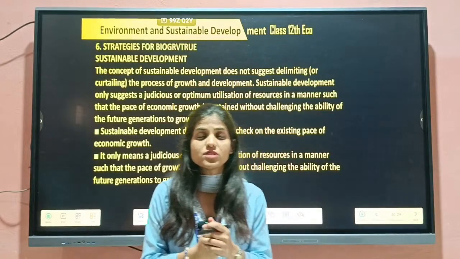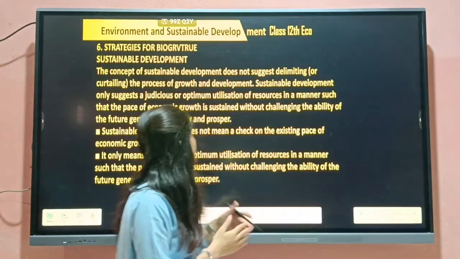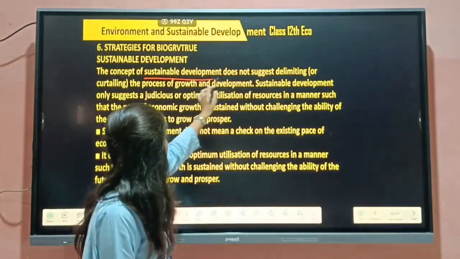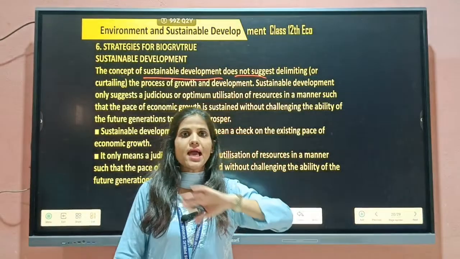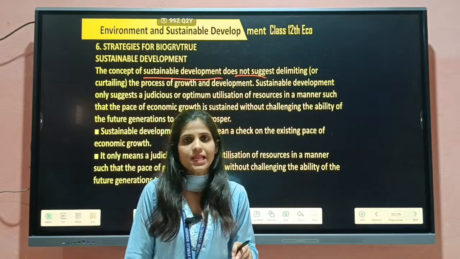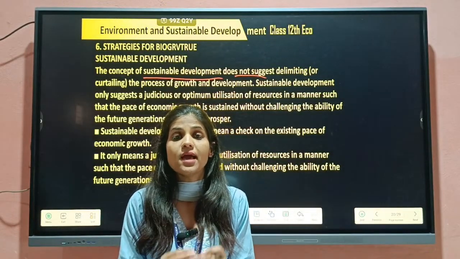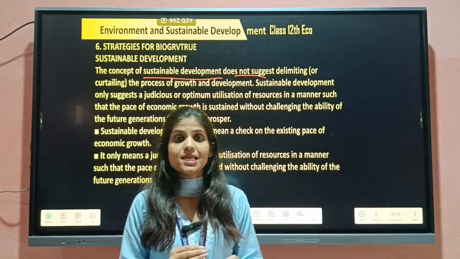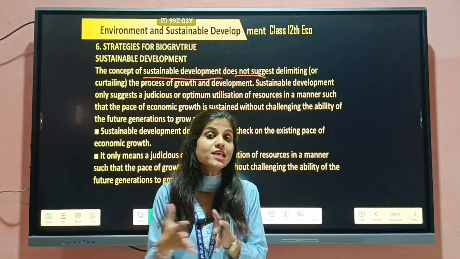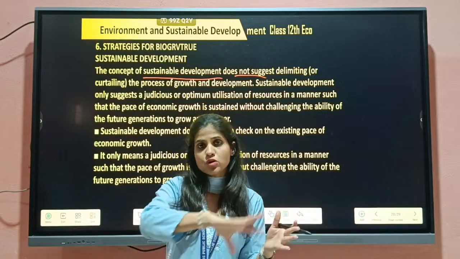Now, we will continue with some strategies adopted regarding sustainable development. First, the concept of sustainable development doesn't suggest we are eliminating natural resources for the present generation. We are not eliminating them. We are just saying that we should use these resources in an optimum way, which means a proper, rational form, not too much, not too little.